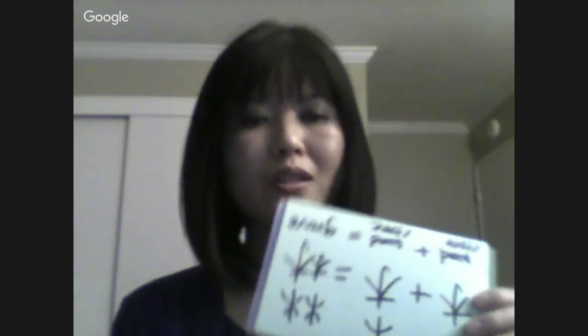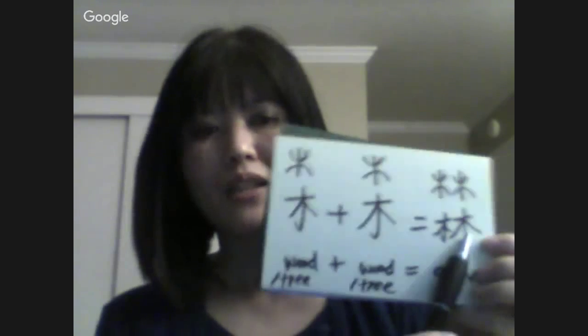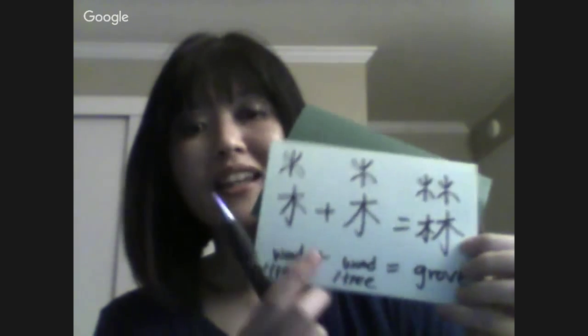Now I'm going to show you a few characters that are formed of compound indicatives, which is one of the principles. Here we can see the first character. This is mu, which means tree or wood. And here is the original mu. It looks just like a tree. And then when we put two trees together, it becomes lin, which means growth in English.